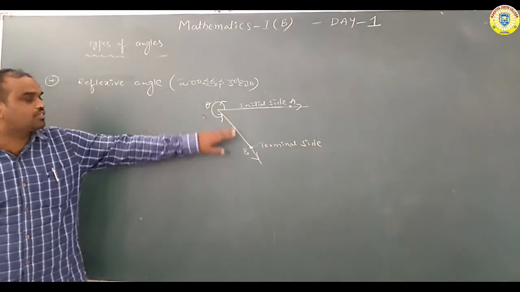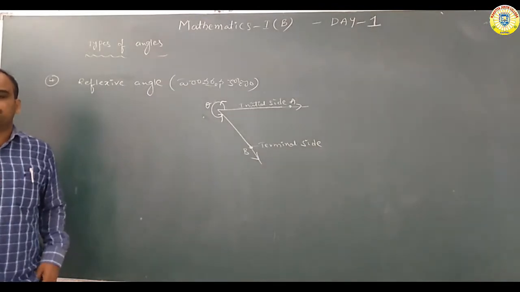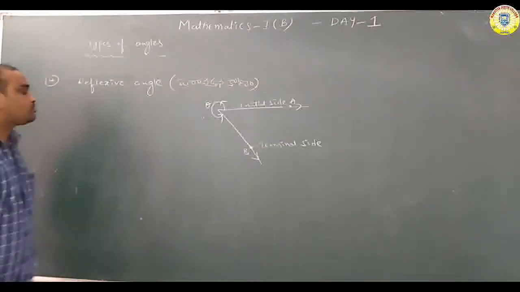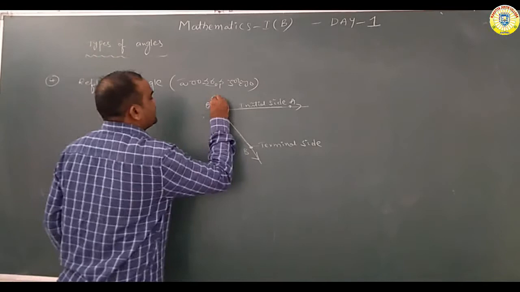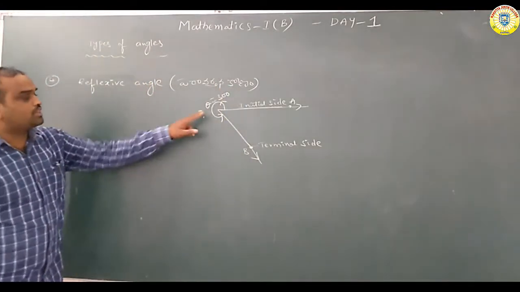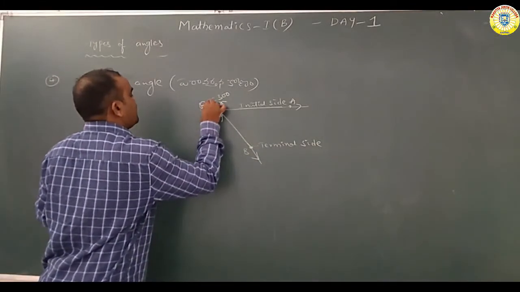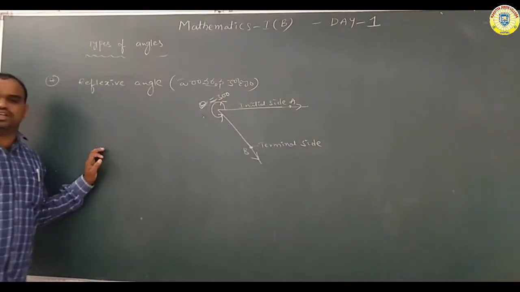This outside angle is nothing but the reflexive angle. So this is an example: theta is equal to 300 degrees. Theta is equal to how much? 300 degrees.